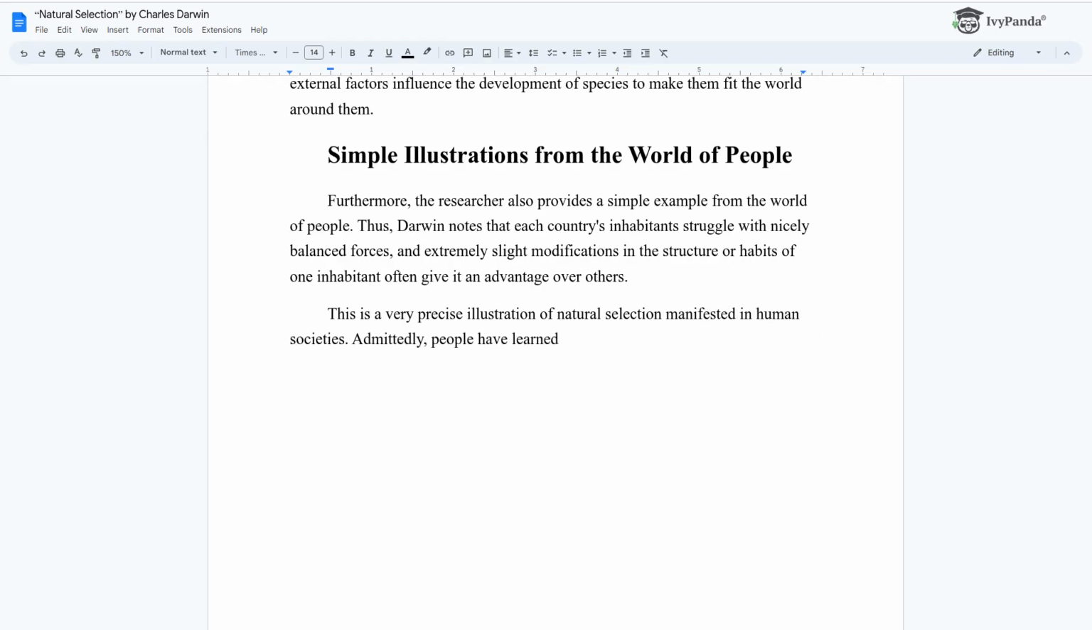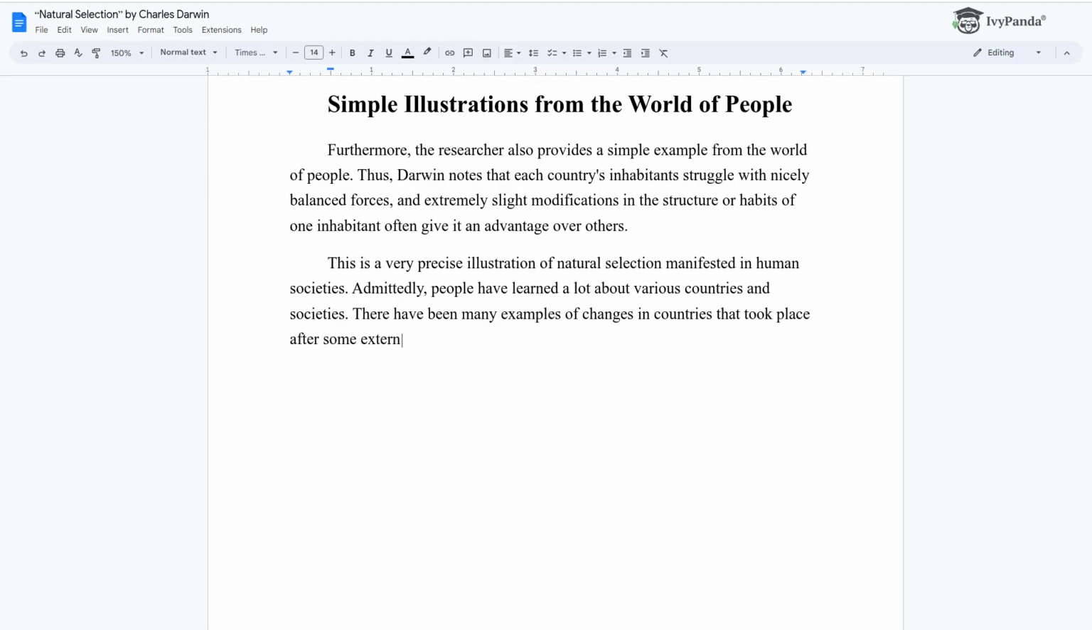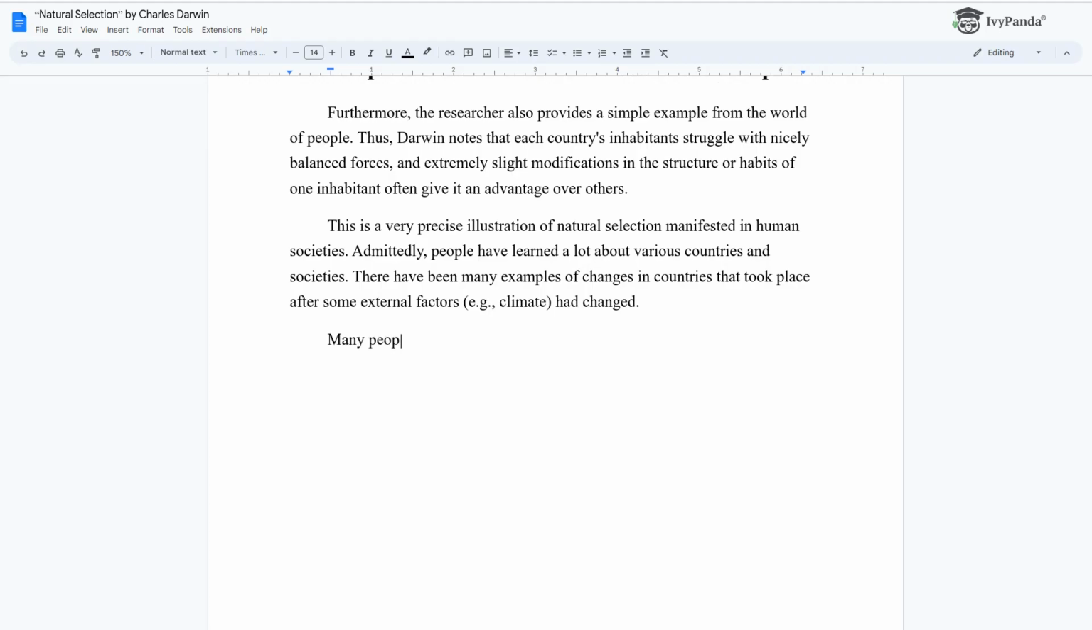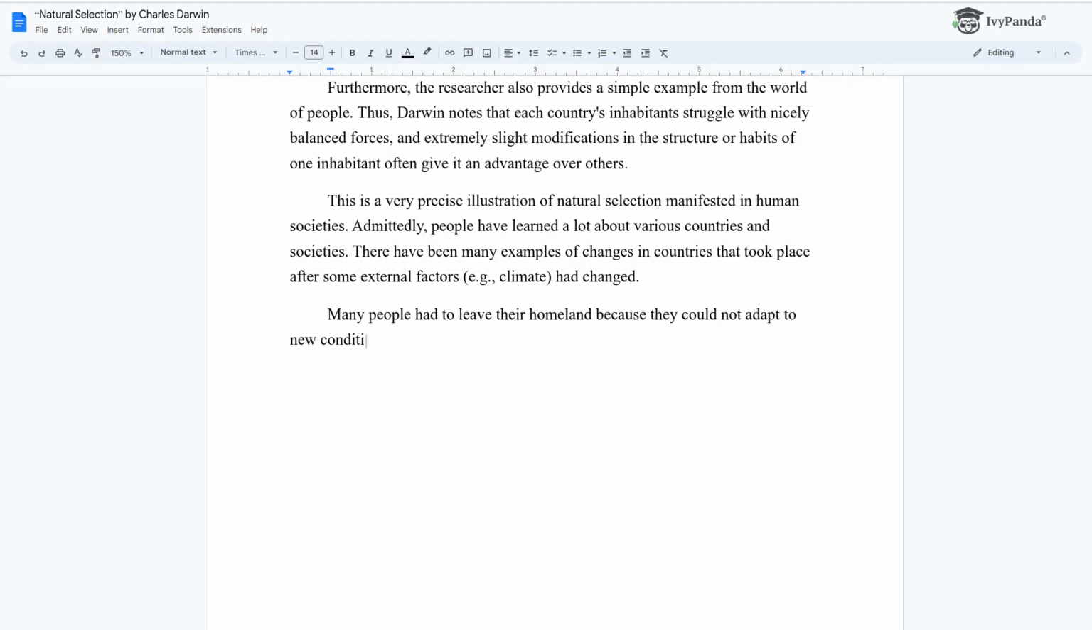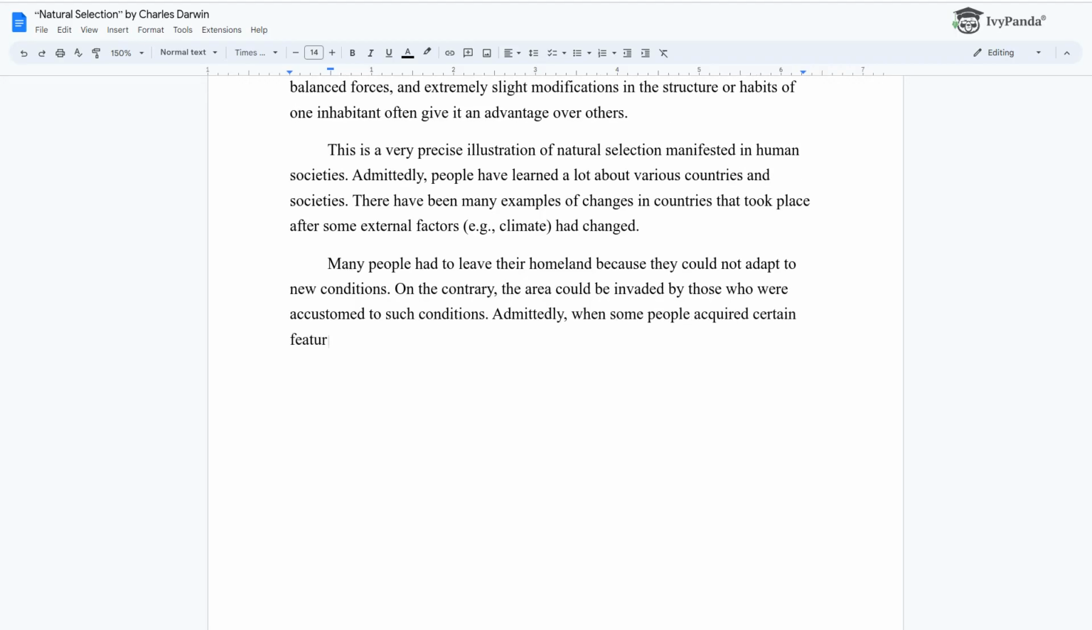Admittedly, people have learned a lot about various countries and societies. There have been many examples of changes in countries that took place after some external factors, e.g., climate, had changed. Many people had to leave their homeland because they could not adapt to new conditions. On the contrary, the area could be invaded by those who were accustomed to such conditions. Admittedly, when some people acquired certain features that were favorable for living in certain areas, these people had an advantage over others.